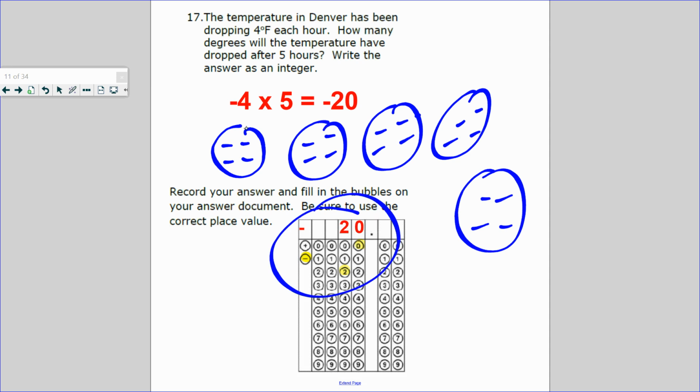Or negative 4 times 5. 4 times 5 is 20. Opposite, negative 20.